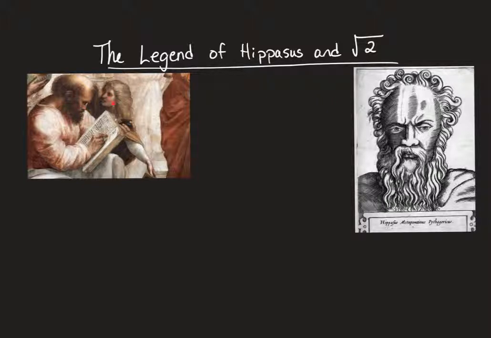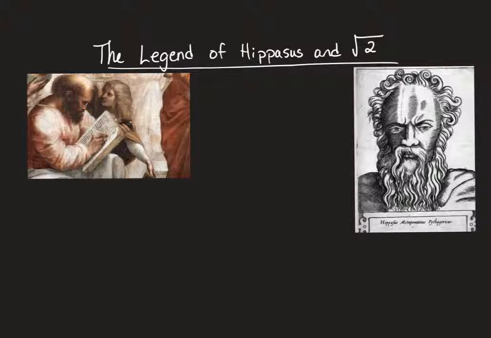And this is little Hippasus studying vigorously beside Pythagoras, looking up to him as an idol, as a lot of people did at the time. Pythagoras is quite often credited with creating a cult called the Pythagoreans, who believed in the sanctity of numbers and were really into discovering the truth behind numbers. Now, Hippasus was a clever student and kind of got in Pythagoras' way.